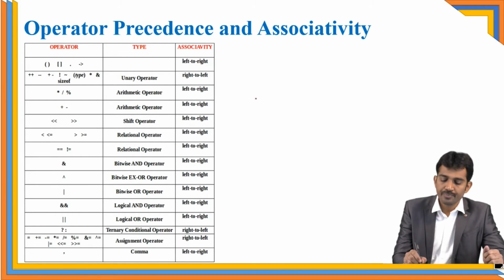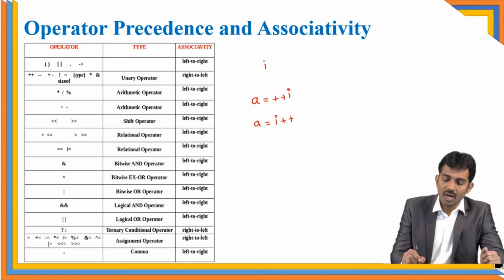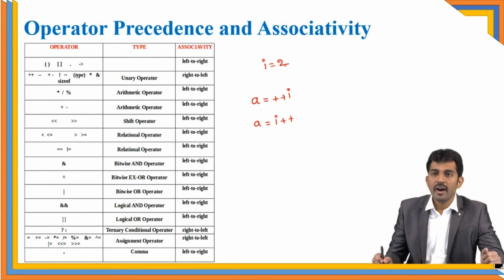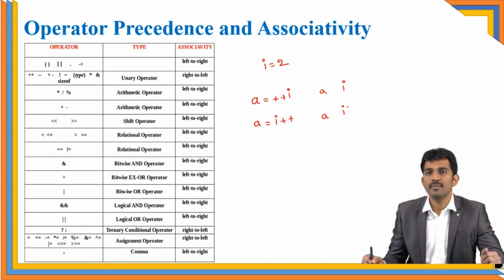Please note these. A equal to plus plus I. A equal to I plus plus. There is a lot of difference between these two. Right? For example, I equal to 2. And what is the answer for A here? And what is the I value? What are the A and I values here?